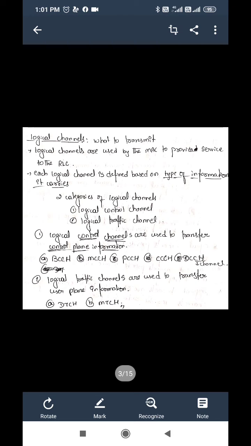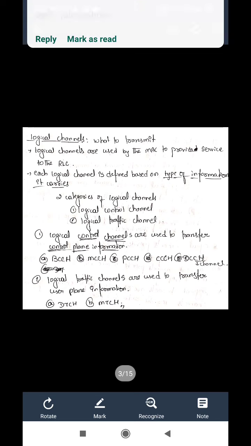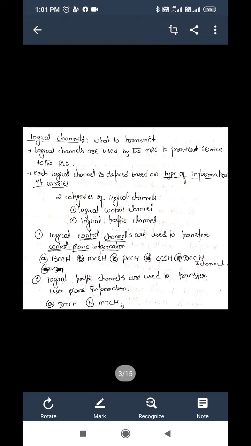The logical control channels are again classified into BCCH, MCCH, PCCH, CCCH, DCCH. These are the classification of the logical control channel.